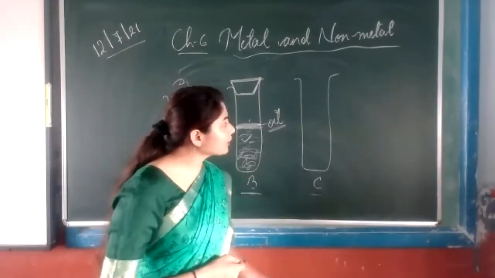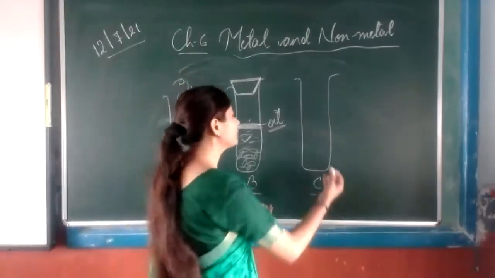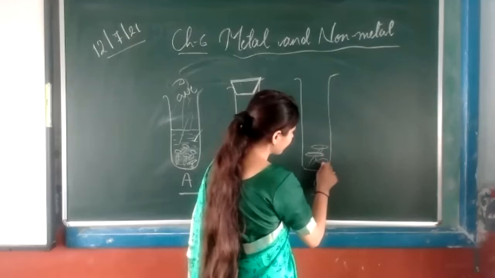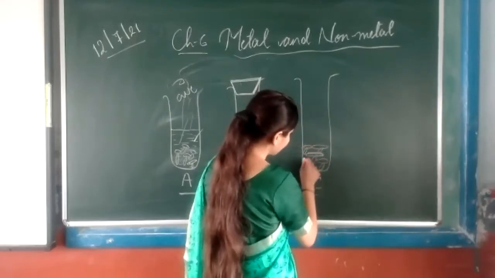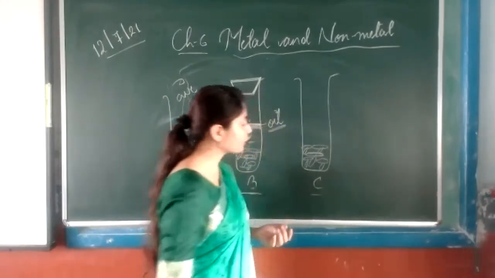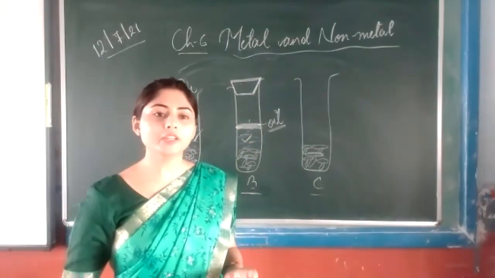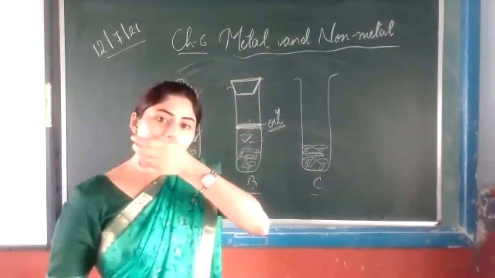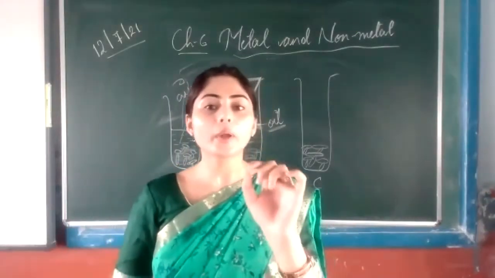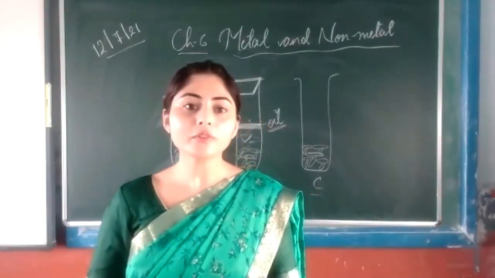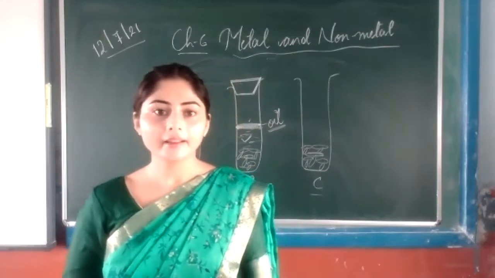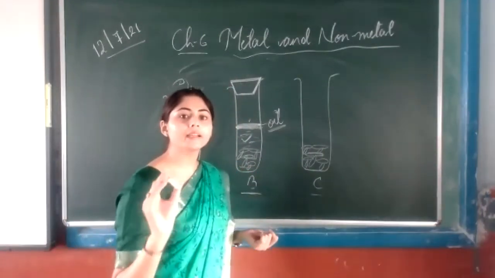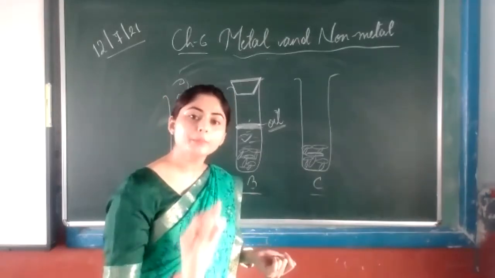When we are talking about the test tube C, again we have to take some iron nail in it. This is not an aeroplane. Freshly, without rusting, this is the iron nail. So in this, what we have to add? We have to add quicklime. Quicklime, you all know, CaO. That is also called calcium oxide. The chemical name of quicklime is calcium oxide.